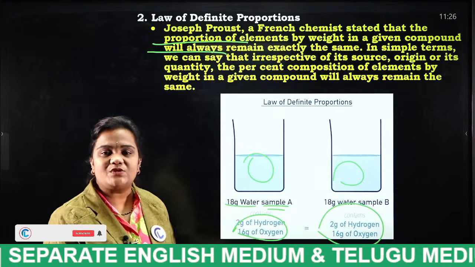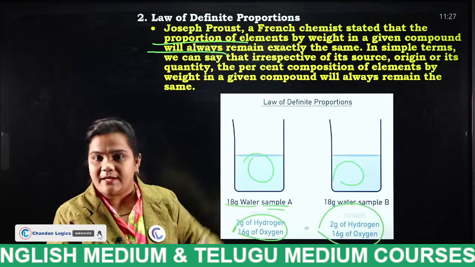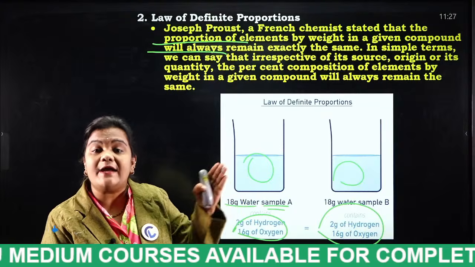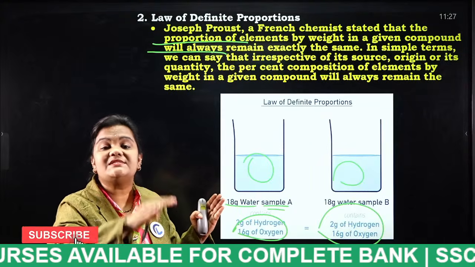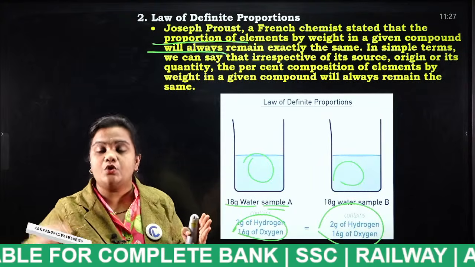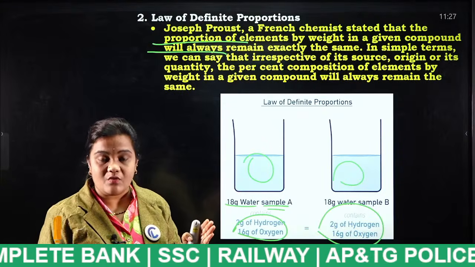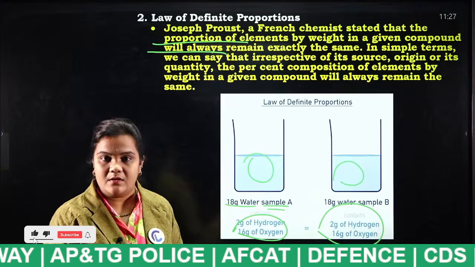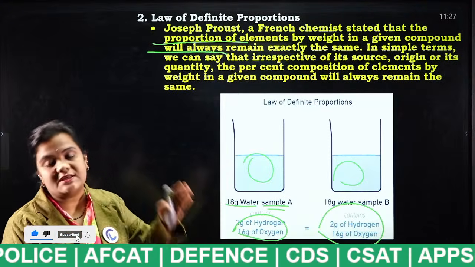So what is required to get water? 1 gram of hydrogen should be mixed with 8 grams of oxygen. What is the ratio to get water, students? 1:8, which may be 2:16 also.